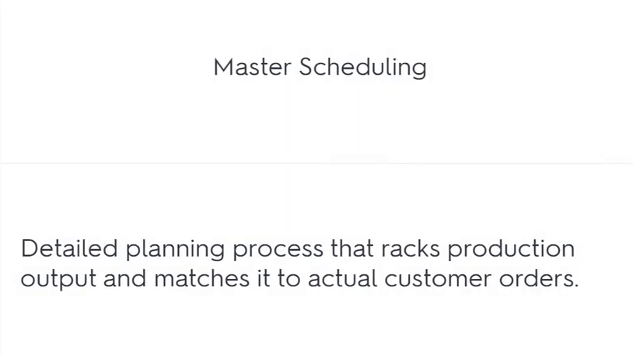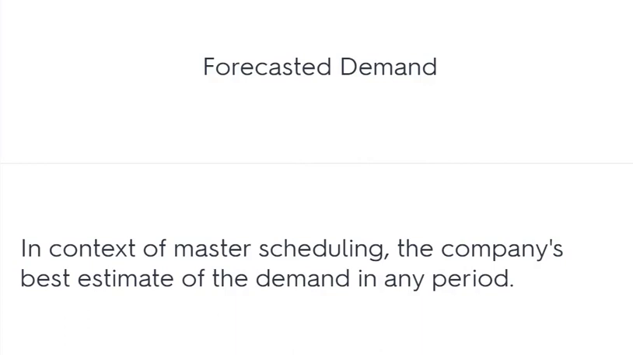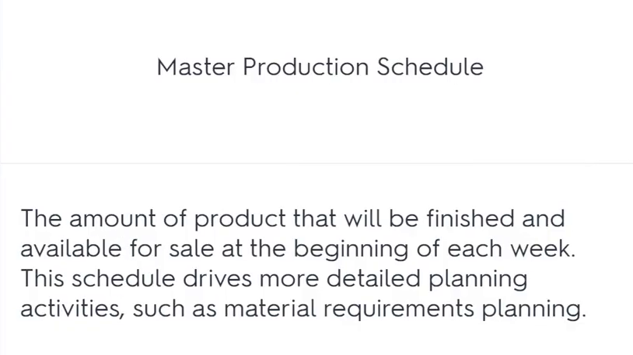Master scheduling: a detailed planning process that tracks production output and matches it to actual customer orders. Forecasted demand: in the context of master scheduling, the company's best estimate of the demand in any period. Master production schedule: the amount of product that will be finished and available for sale at the beginning of each week. This schedule drives more detailed planning activities such as material requirements planning.